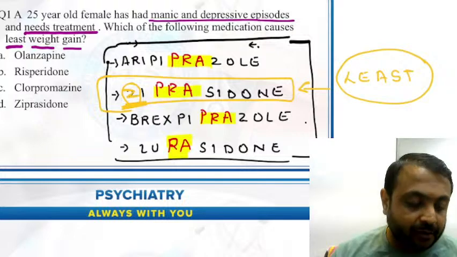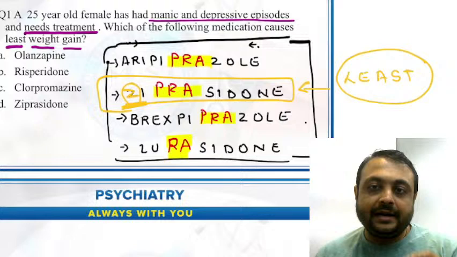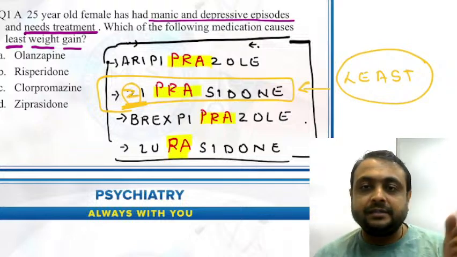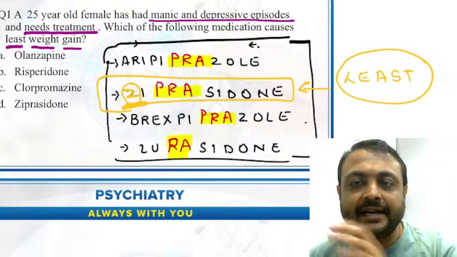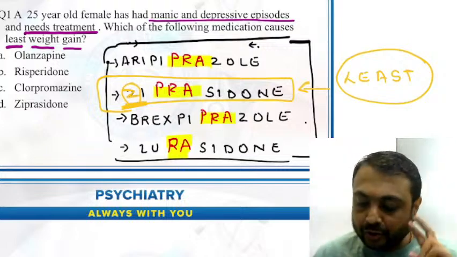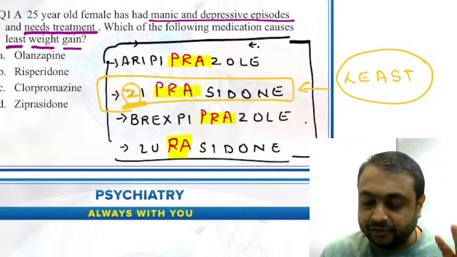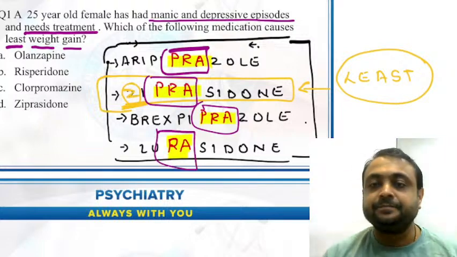We can also remember Z means जरा सा. इससे जरा सा भी वेट गेन नहीं होता है. So you need to remember the first three letters of my name, P-R-A.